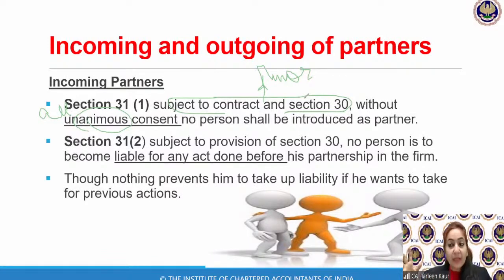If I have given a public notice and I don't want to become a partner, then my share of profits, whatever the share was, I can take up an action against the firm for my share of profits, and I will not be liable for any actions of the firm.